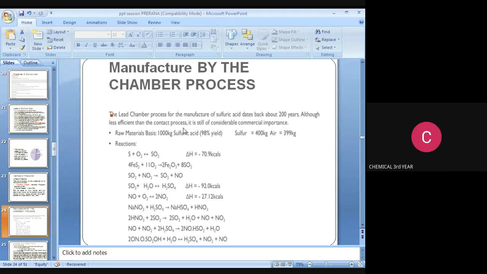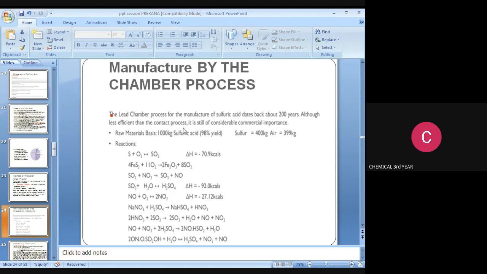The main raw materials for the production of sulfuric acid are sulfur and air. The sulfur is 400 kg, air is 399 kg. The reactions are: S plus O2 gives SO2, an irreversible reaction, with delta H of minus 70.9 kilocalories.